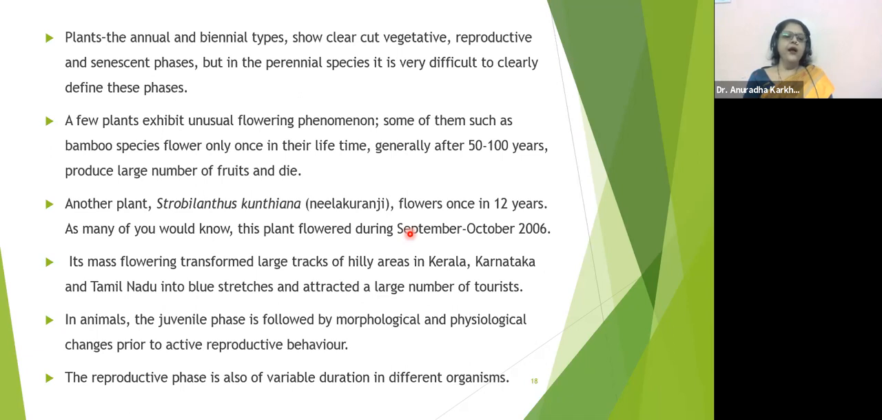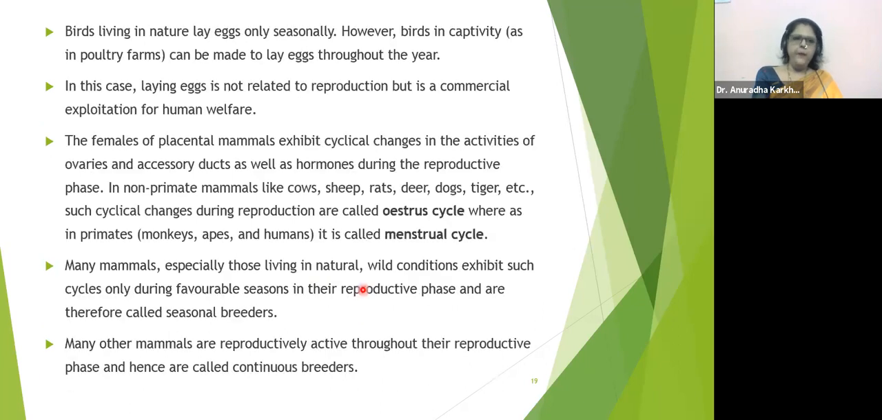In animals, the juvenile phase is followed by morphological and physiological changes prior to active reproductive behavior. So the morphological changes and the physiological changes are nothing but whatever we have seen, the effects of the hormones, how in males the testosterone is going to be released, how the Leydig cells are going to be helping, and everything in the human reproduction chapter that we have gone ahead with, right? The reproductive phase is also of variable duration in different organisms. Of course, every organism has a different time span.